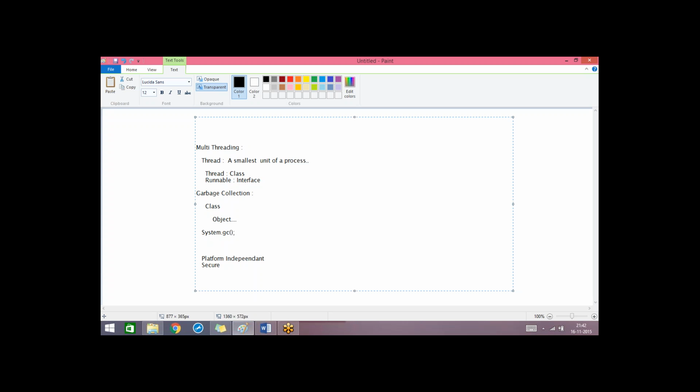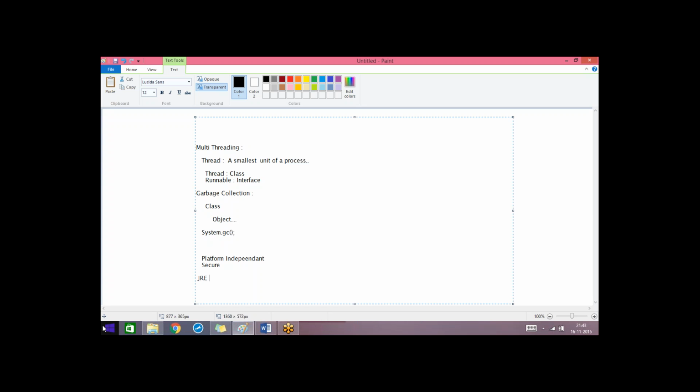One reason behind that is we have avoided the concept of pointers. Another reason is Java is going to run in its own runtime environment. It is not going to make use of the tools of the operating system. After installing Java in your machine, a separate environment will be created, generally called JRE, Java Runtime Environment. Java is going to run inside this Java runtime environment, which provides more security when compared to other programming languages.